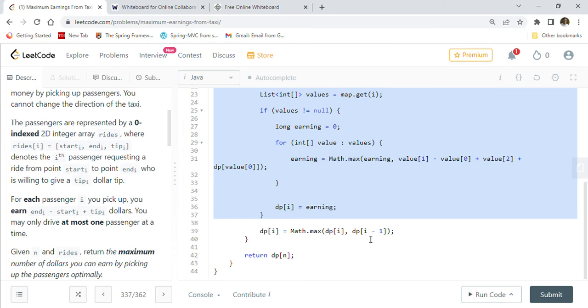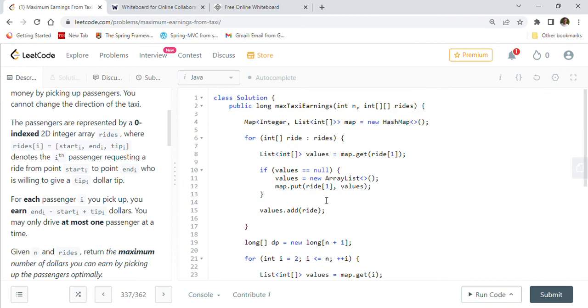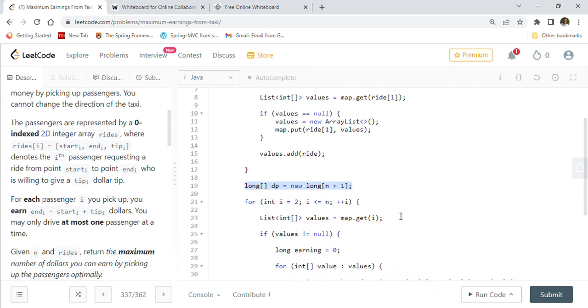The space complexity: we use a map to store the values, and we also need a dp array, so again order of n. That is the time and space complexity for this dp solution.